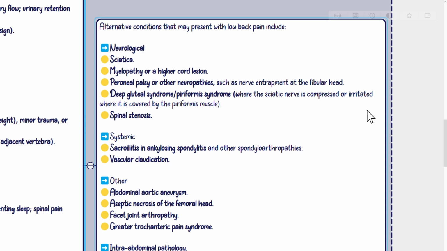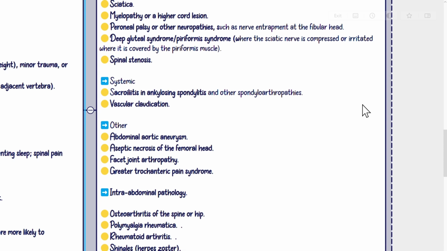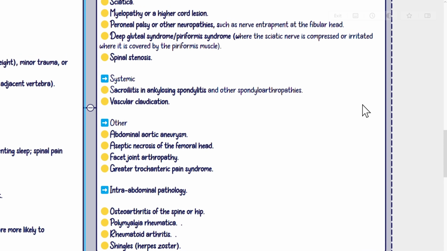Differentials. Alternative conditions that may present with low back pain include neurological: sciatica, myelopathy or a higher cord lesion, peroneal palsy or other neuropathies, such as nerve entrapment at the fibular head, deep gluteal syndrome/piriformis syndrome, where the sciatic nerve is compressed or irritated where it is covered by the piriformis muscle, spinal stenosis. Systemic: sacroiliitis and ankylosing spondylitis and